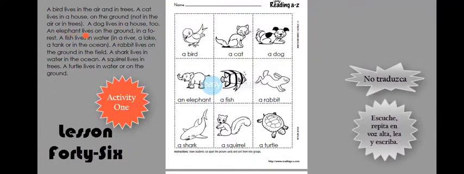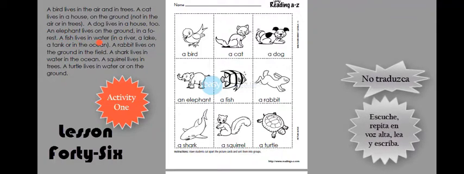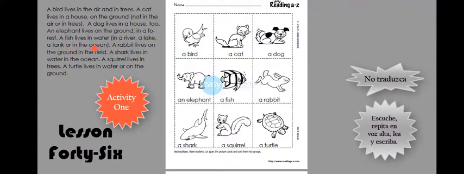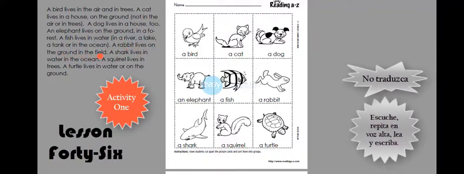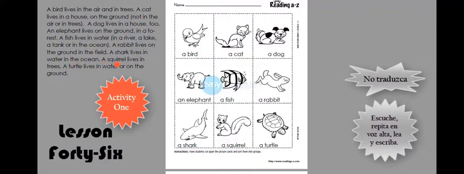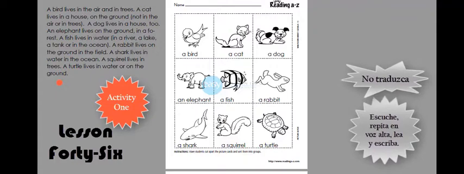An elephant lives on the ground in a forest. A fish lives in water, either in a river, a lake, a tank, or in the ocean. A rabbit lives on the ground in the field. A shark lives in water in the ocean. A squirrel lives in trees. And a turtle lives in water or on the ground.